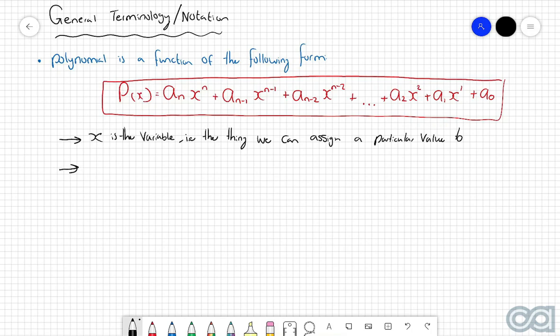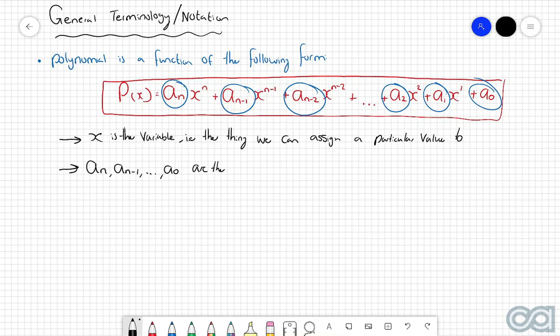Now the next thing that we're going to go over are all of these a subscript n, a subscript n take 1, a subscript 2, a subscript 1, and a subscript 0 terms, because as they currently appear, I can understand how it might be a little bit confusing. The really nice thing is that each of these is essentially just notation for coefficients, or in other words, just numbers. So we say that a subscript n, or a subscript n take 1, all the way down to a subscript 0 are the coefficients of the x to the power of k terms.